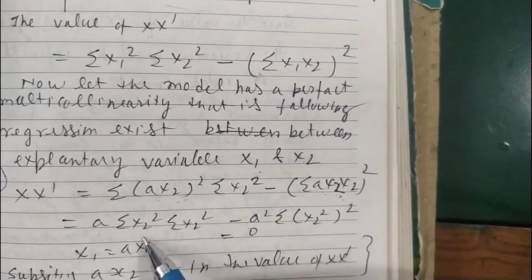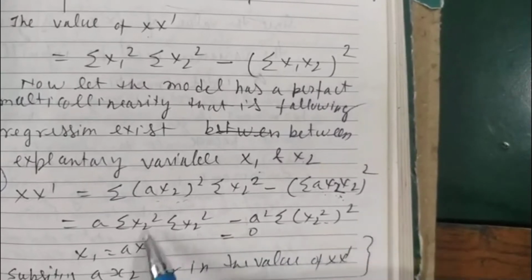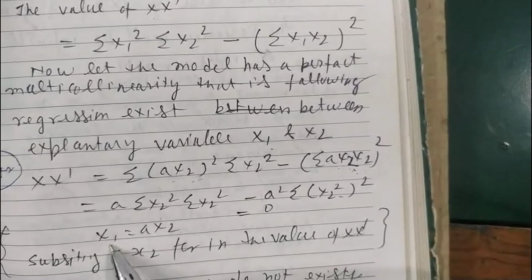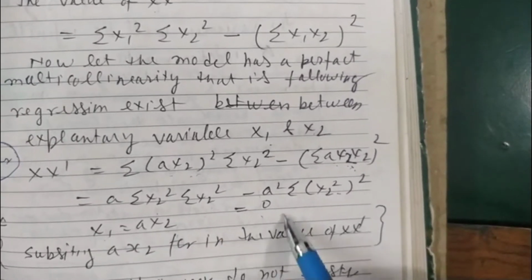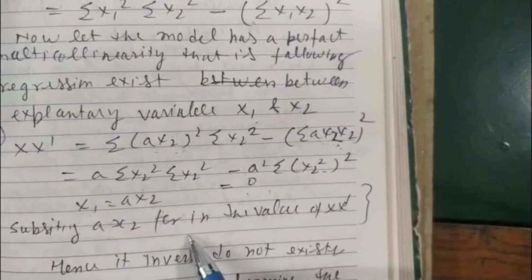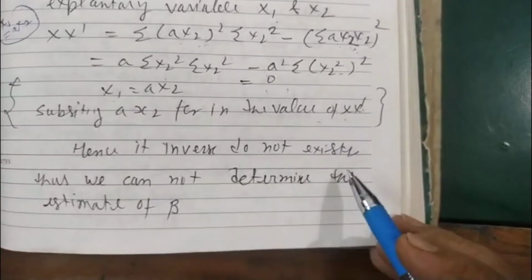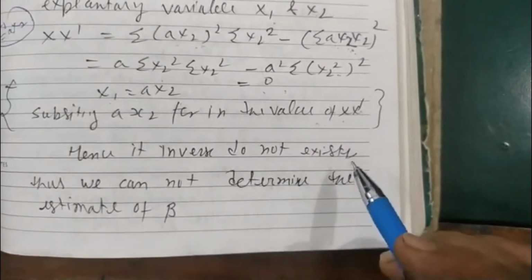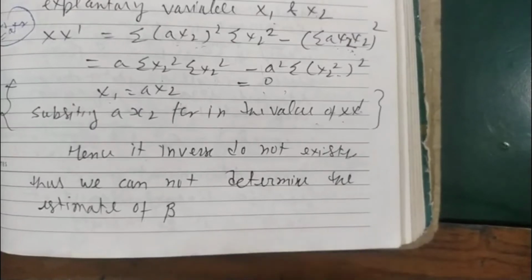On simplifying, we get a square sigma x2 square sigma x2 square minus a square (sigma x2 square) whole square. Here x2 is the same, since we have put x1 equal to a x2. It will become 0. Substituting a x2 for the values of x1, the determinant is 0. Hence the inverse does not exist. Thus we cannot determine the estimate of beta, because we know that for calculating an inverse the matrix should be non-singular.